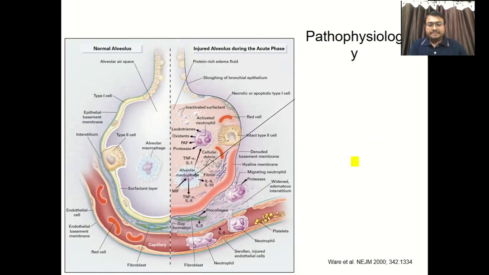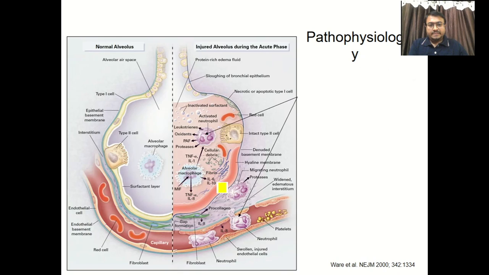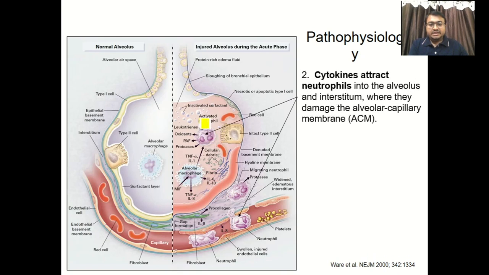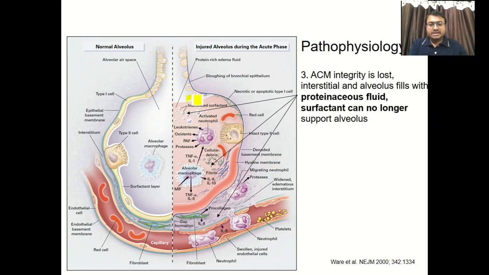So again I repeat, first is activation of alveolar macrophages, which release certain interleukins and cytokines. Second, activated neutrophils produce leukotrienes, PAF, and protease. And third, inactivation of surfactant. Cellular debris produces protein-rich edematous fluid and typical hyaline membrane.